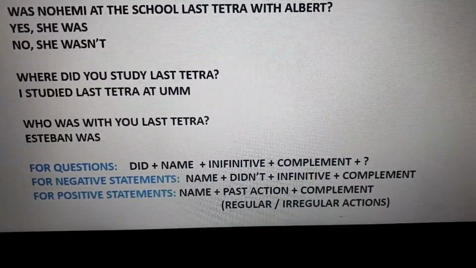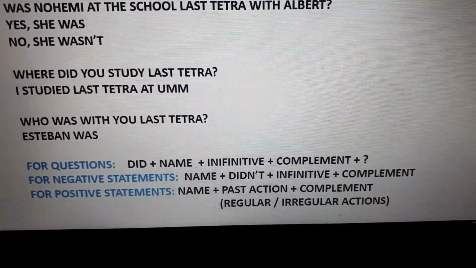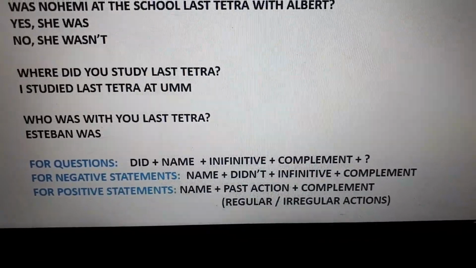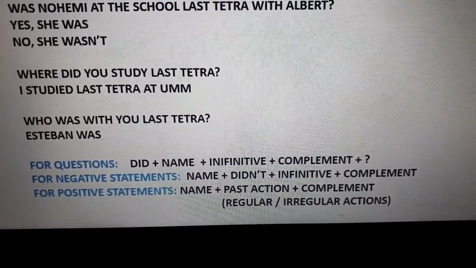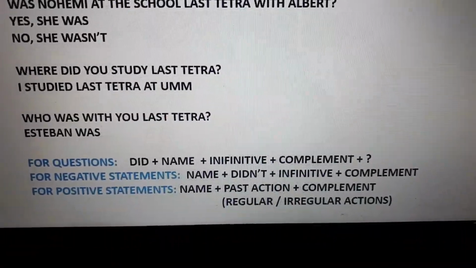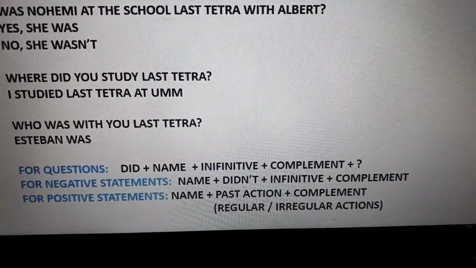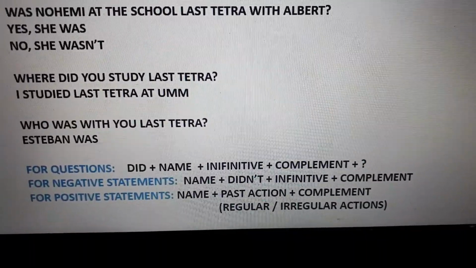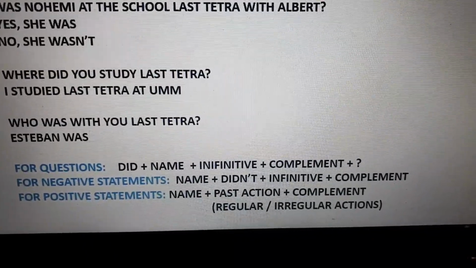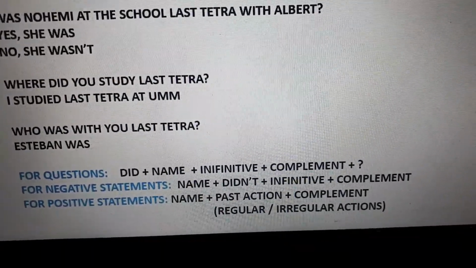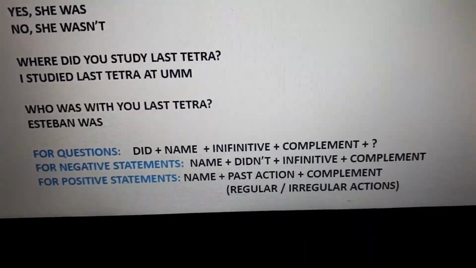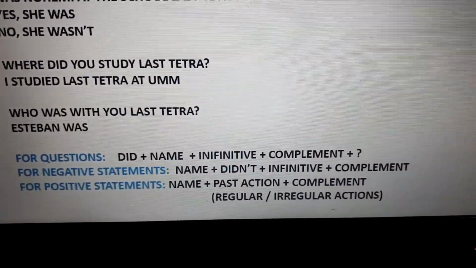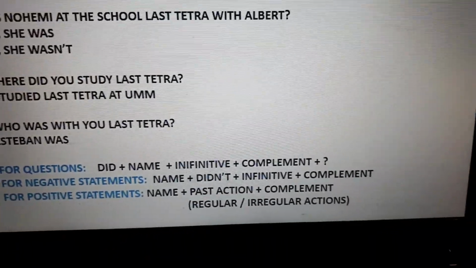Because did is already in past, and we can't have both in past. Okay, o lo tiene el auxiliar o es el verbo. En este caso es el auxiliar. So did plus the name or pronoun or subject, singular or plural, plus the infinitive form of the action plus the complement. And we close with a question mark. Remember that in English we only use one question mark and it goes at the end.